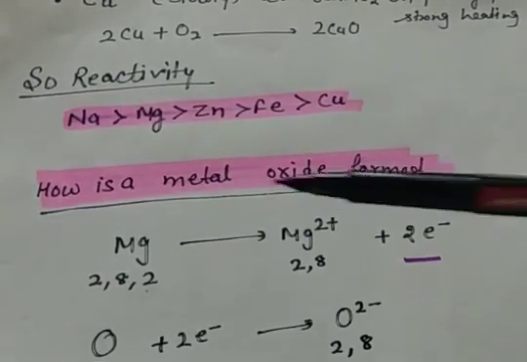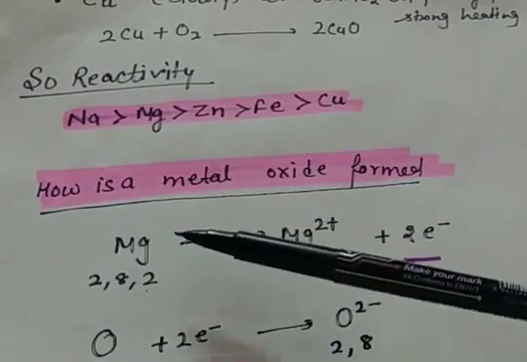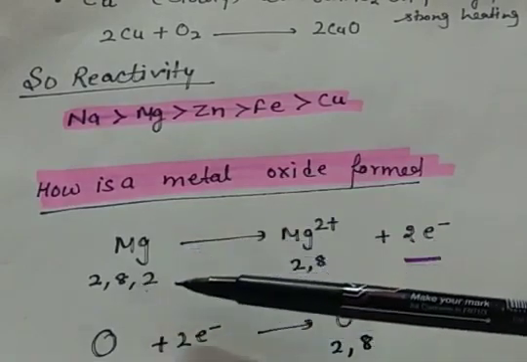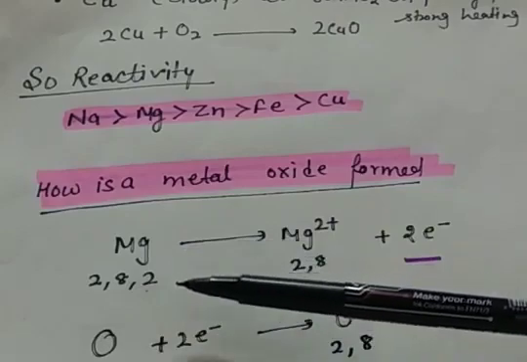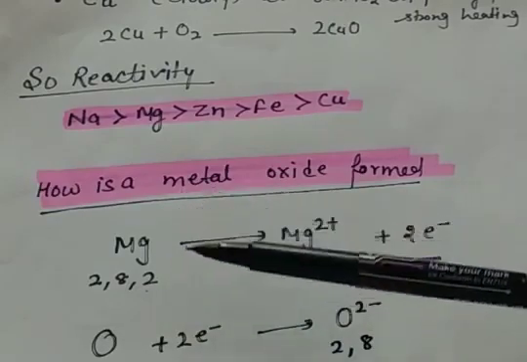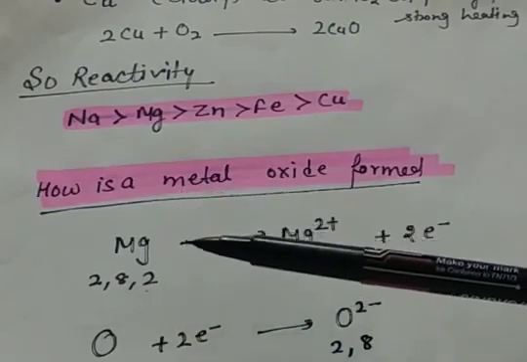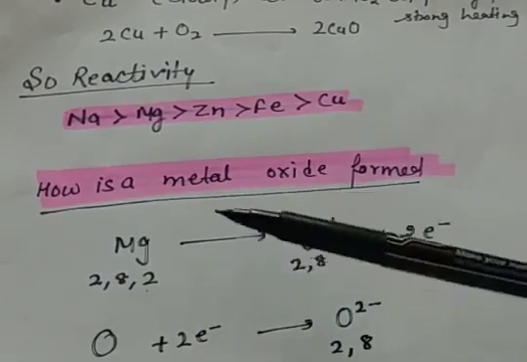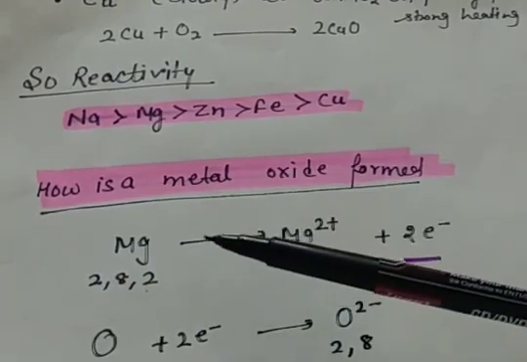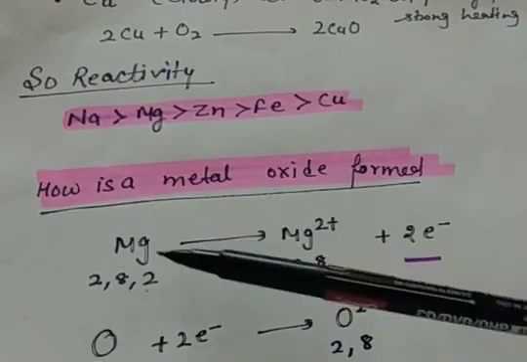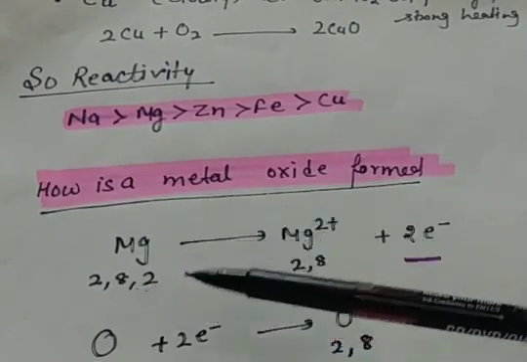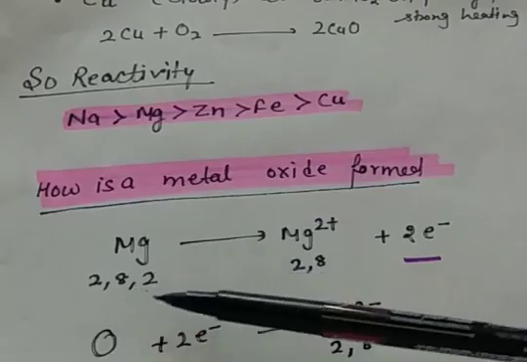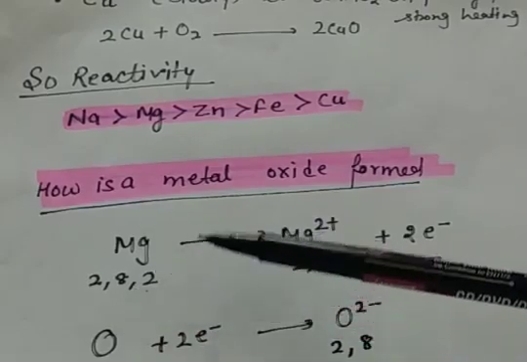So you know that any metal has some particular electronic configuration. Electronic configuration is the electron distribution in the atoms. So you can see, suppose if we take one example of magnesium, magnesium has atomic number 12 and 2, 8, 2 will be the electronic configuration. So 2 electrons it can lose very easily.